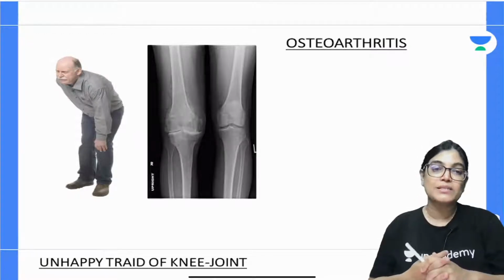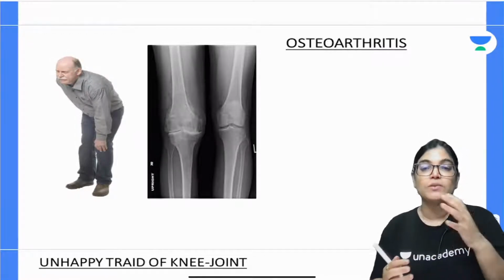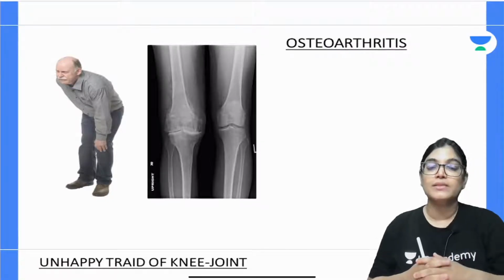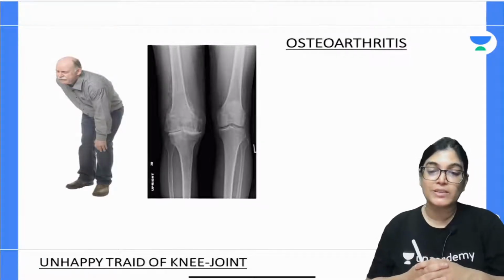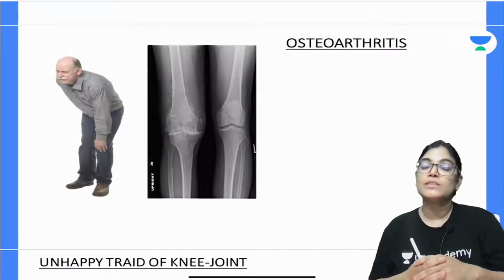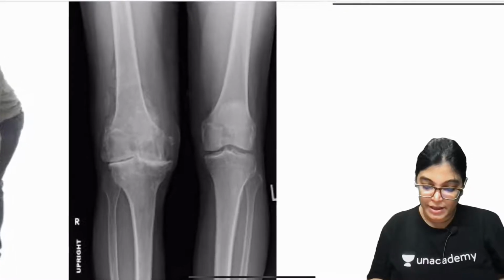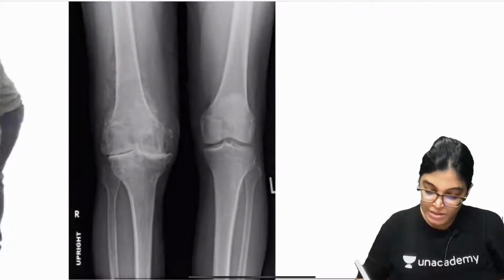In this case, the presentation of the patient will be restriction of the movements and very painful movement, and the ultimate goal for the treatment now is total knee replacement and total hip replacement, and the result is quite beneficial. So see here, if I enlarge this X-ray of osteoarthritic condition, this is normal.